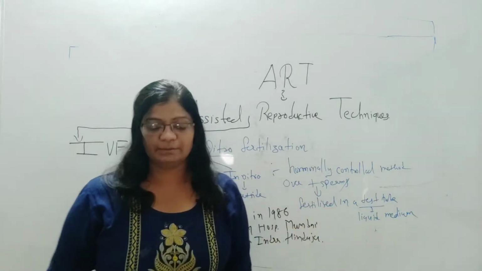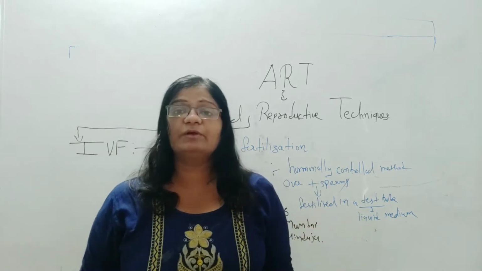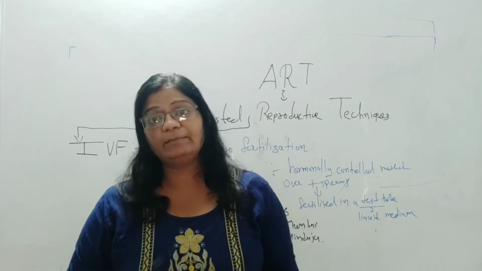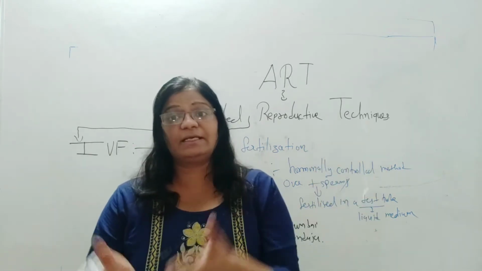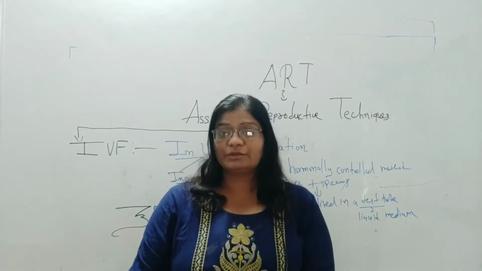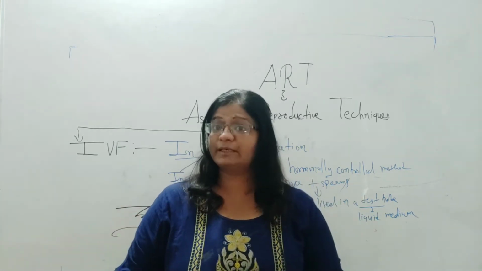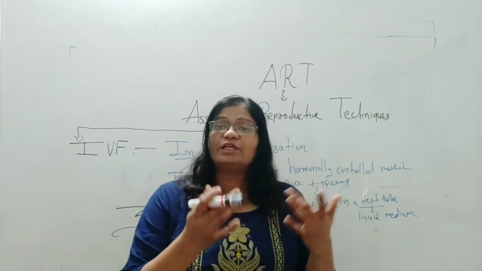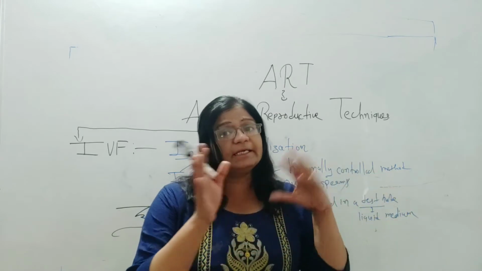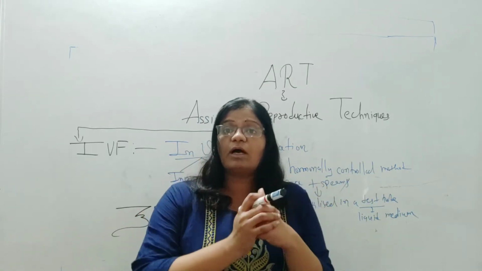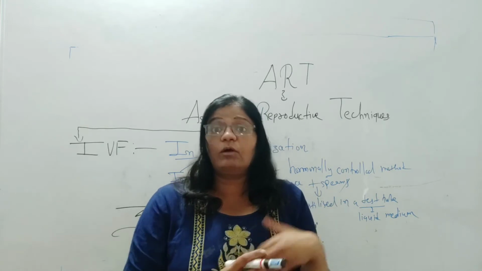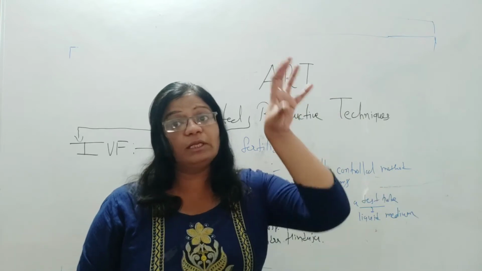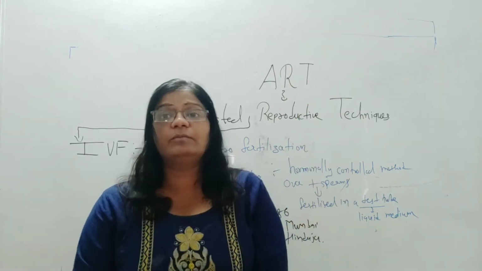Ova and sperms are placed in the test tube and fertilization takes place. It is kept under observation for 3 to 5 days for the development of a healthy embryo, and then the embryo is transplanted into the mother's uterus for conceiving pregnancy and organogenesis inside the mother's womb. In a nutshell, ova and sperms meet and form a zygote outside of the female body, but the whole embryogenesis process takes place inside the mother's body only.